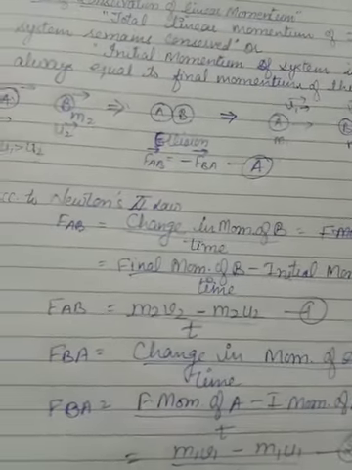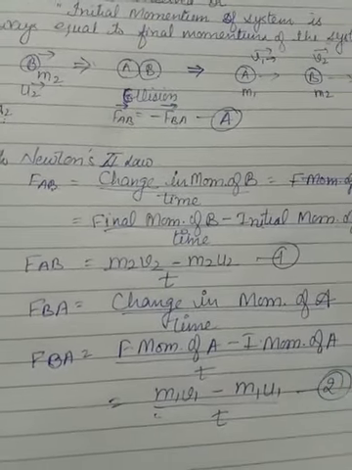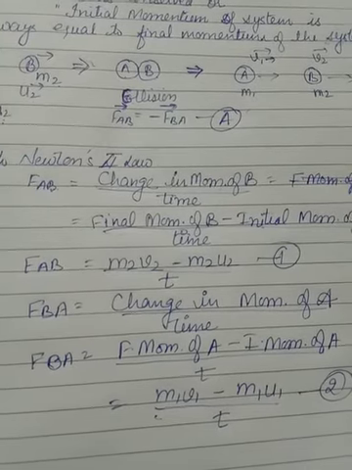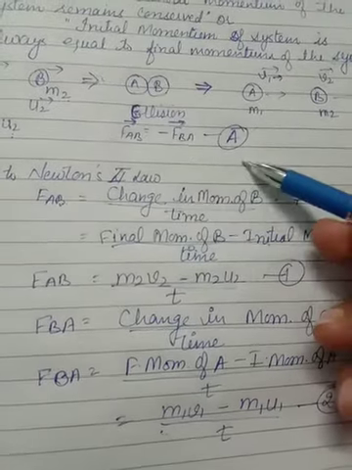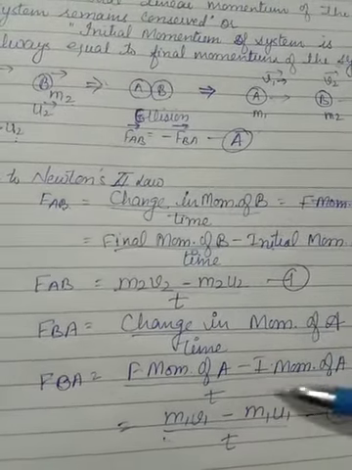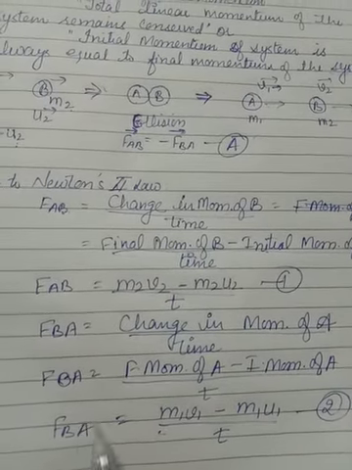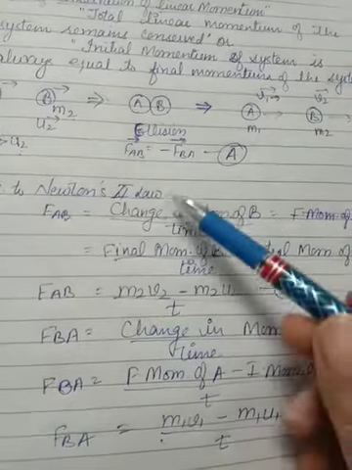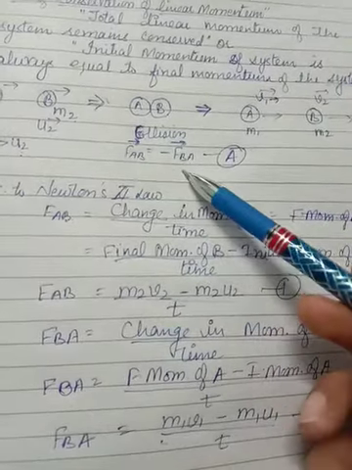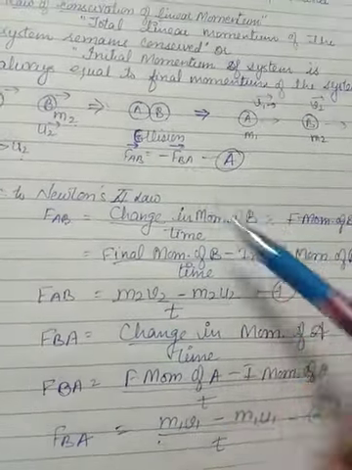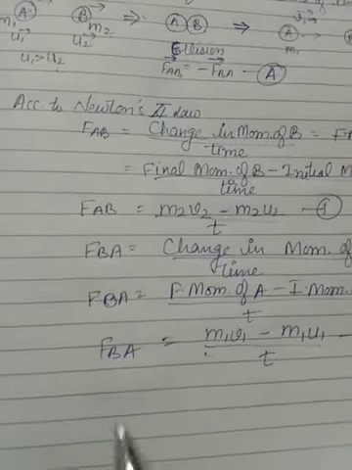this as equation 2. Now what I will do, I will put the values of FAB and FBA in equation A from equations 1 and 2. Okay, this is your equation 2, this is FBA and this is FAB. So I'll put the values of FAB and FBA from these two equations in this equation A. So see what I'll get.